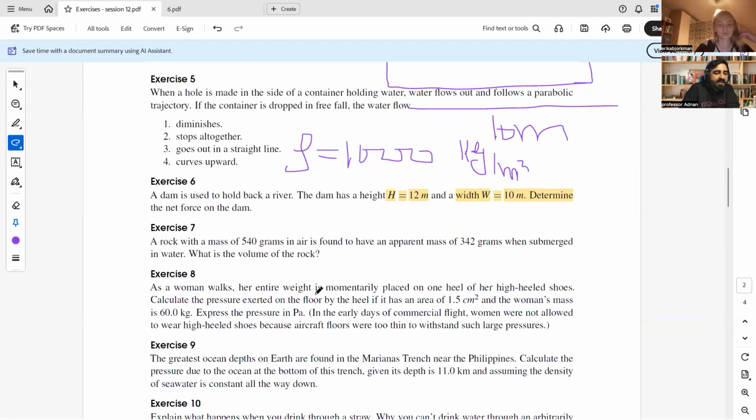Then pressure will also change, while the relation for the pressure is P is equal to F over A. And here someone can say pressure is inversely proportional to the area, but pressure is actually the ratio of the force focused on a specific area. If area increases, then that constant force distribution will increase. As a result, pressure will be reduced. If the area is small, then the concentration of the force will be just on that small area. As a result, the magnitude of the force on that small area will be high. As a result, pressure will be high.